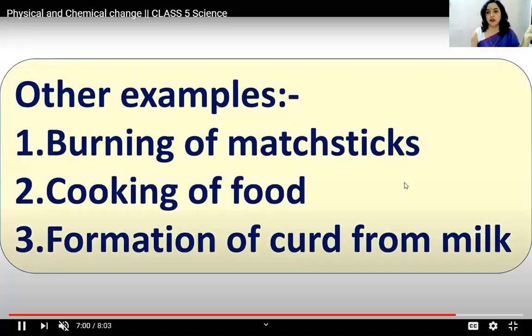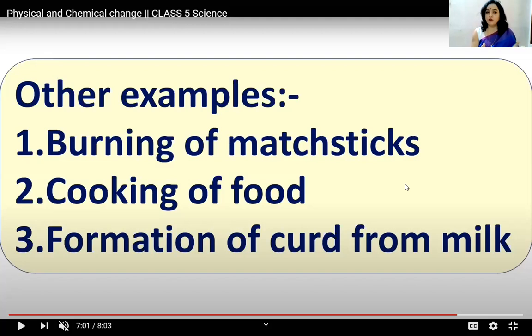For example, you can see burning of matchsticks, cooking of food, formation of curd from milk. Okay, now one by one I will discuss. Burning of matchsticks, just imagine. This you can do at your home also, but obviously under the supervision of your elders. If you burn any matchstick, once you burn it, again it will change to ash. You must have seen it if you have ever used one. Now, what will happen? You cannot reverse this to a matchstick because obviously it is made of wood. So that cannot be converted to wood again.